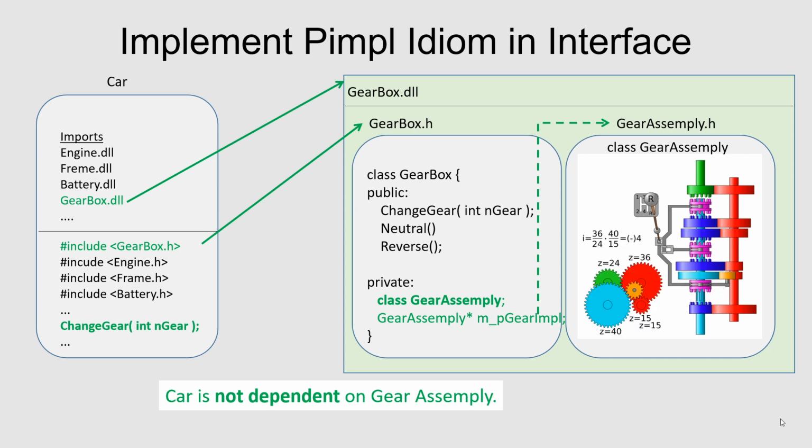Hence, the client modules using the exposed interface via this header file are not coupled with any unnecessary header files. So from now on, none of the client applications that include the header file gearbox.h need to be rebuilt if any changes occur in the header file gearassembly.h.